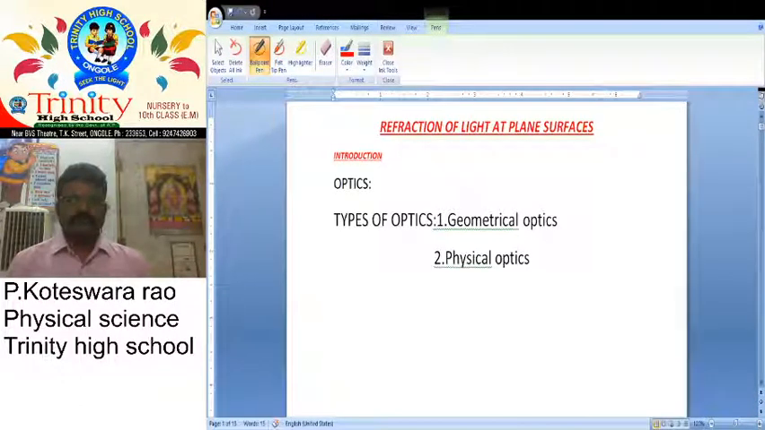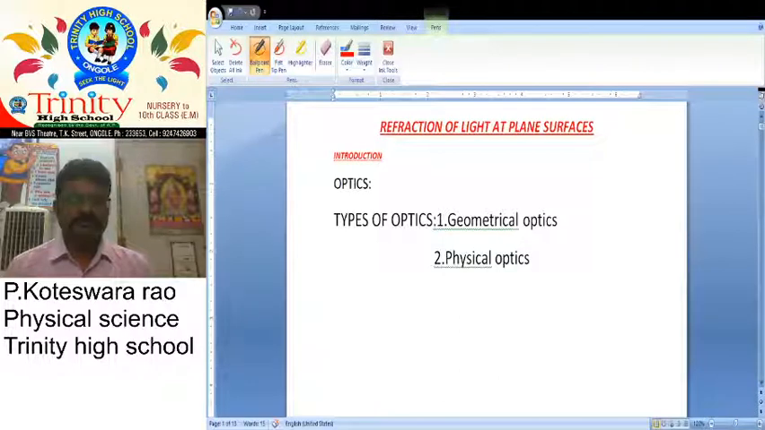Today, we will start with one of the new topics. It is nothing but refraction of light at plane surfaces. Refraction of light at plane surfaces. So, before starting this concept, we want to know about the introduction part of our light.